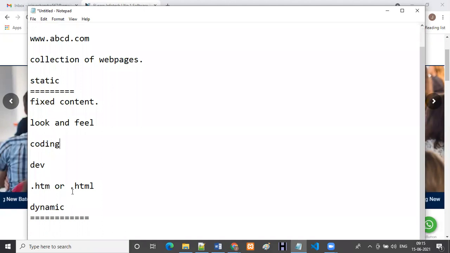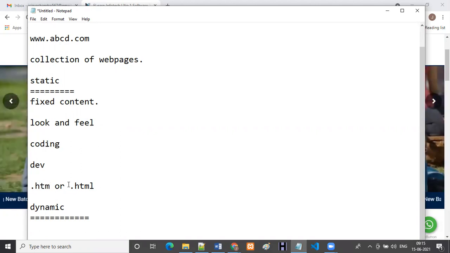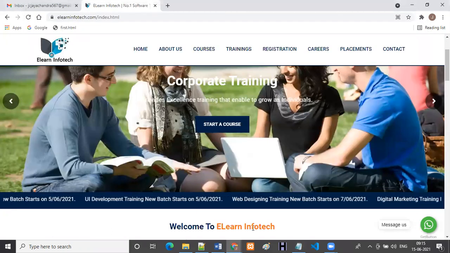And how we are going to identify whether it is static or dynamic depends upon the extensions. Whenever you observe a .htm or .html extension, we can easily understand that it is a static one. Coming to dynamic, what is meant by dynamic?